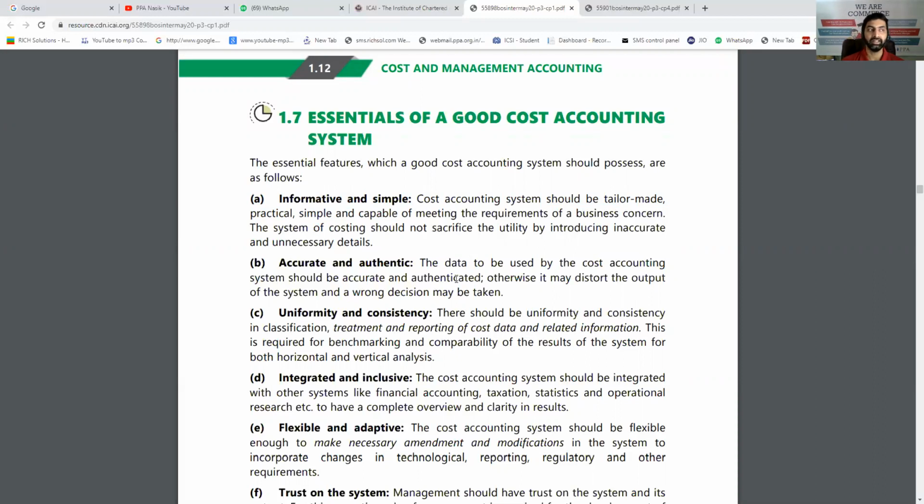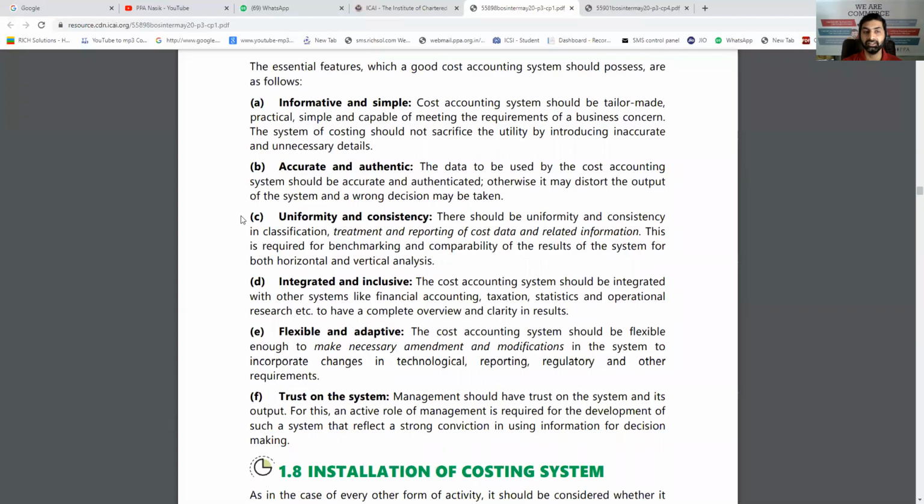Accurate and authentic. The data included in the cost sheet must be accurate and authentic. It should not be just prediction. Uniformity and consistency. The data, the cost sheet, the technique, whatever we are using should be the same every year. It should be uniform. Integrated and inclusive. All the things must be properly added to it. For example, when we call it a master budget, it means it includes the production budget, sales budget, and purchase budget. Everything is added in that, so it should be integrated. Flexible and adaptive. The system should be flexible. If we get some suggestions, it should be easy to adjust and adopt.